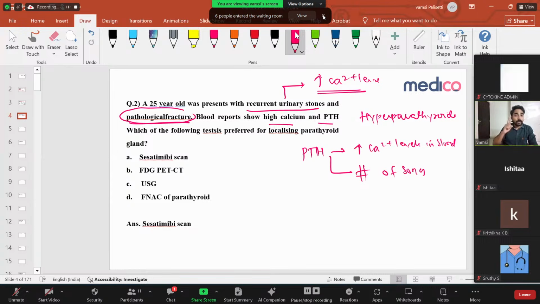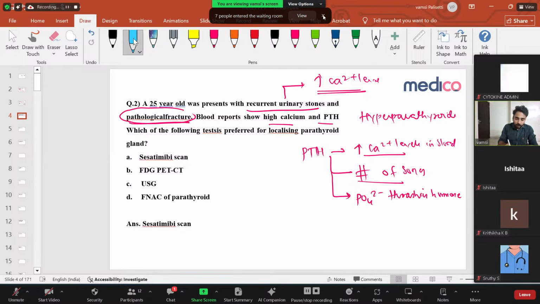Right? And one more important function of parathyroid hormone is that it is a phosphate thrashing hormone. The mnemonic is phosphate thrashing hormone. That means it always causes phosphate to go out into the urine. It always decreases the phosphate levels in the blood. Okay, these are three functions of the parathyroid hormone. Right? If parathyroid hormone levels are high, you will have increased calcium levels. That's why you'll have recurrent urinary stones, and you'll have bone fractures. That's pathological fracture. So whenever these two combinations are there, definitely you have to think about hyperparathyroidism. Right? Now, when we say hyperparathyroidism, what is the question you're asking? We understood the diagnosis is hyperparathyroidism.